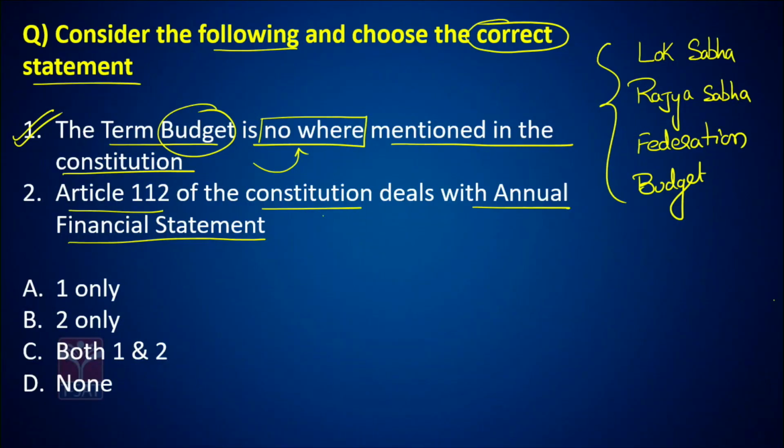Then there should be some article which deals with the budget, and that is Article 112. Article 112 talks about the annual financial statement of the government. The President of India shall lay down the annual financial statement of the government in the Parliament via the budget session.